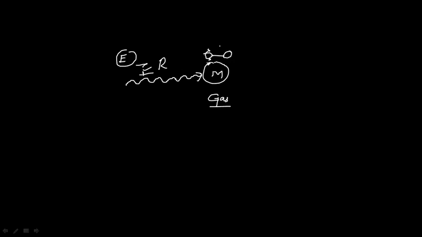Whenever the IR radiation reaches the molecule, the bond existing between the two atoms may decrease its distance or increase its distance. It is known as vibration.